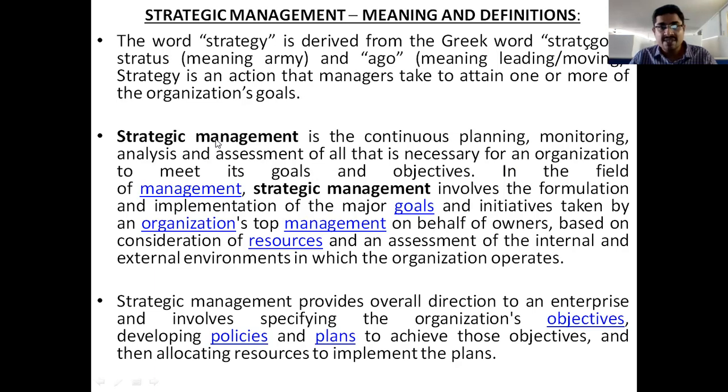In strategic management, we need to consider the targets and resources involved: planning, organizing, and controlling. All these activities come under strategic management.